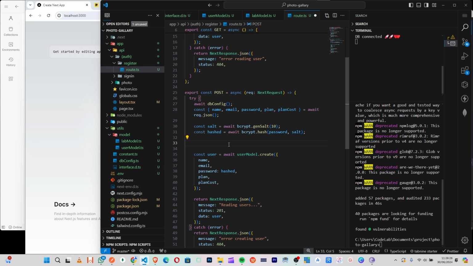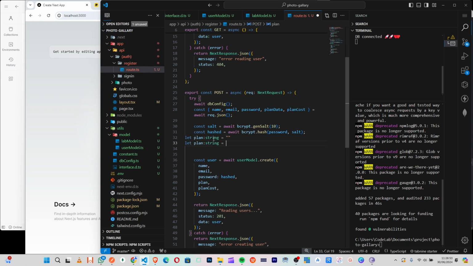So first off, let me say plan data, right? So here we will say let plan be equals to, so this plan is a string, so let plan be equals to an empty array.